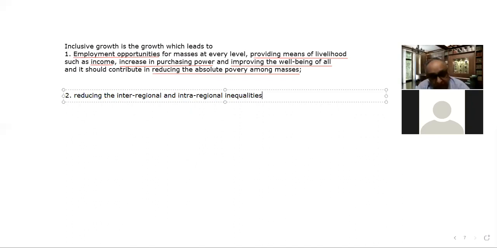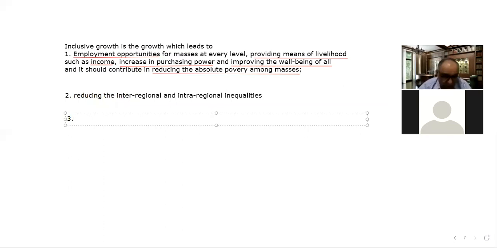Intra-regional inequalities, this is the second point. No need to explain it in detail here. And the third point is creating opportunities for skill development. So many of the people are unemployed because they are not employable. So to make the unemployed employable, that is the first job.